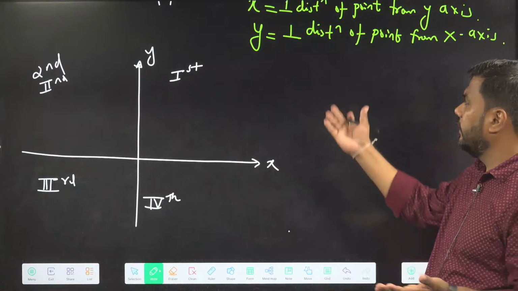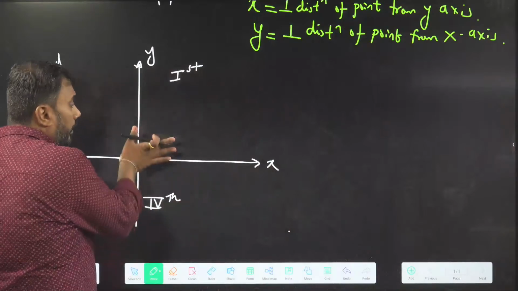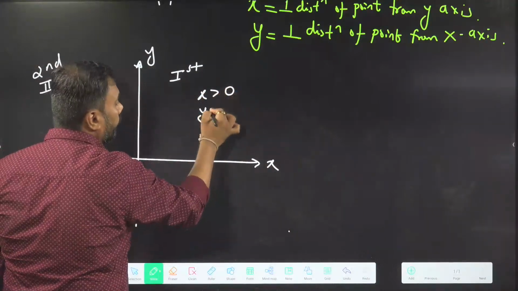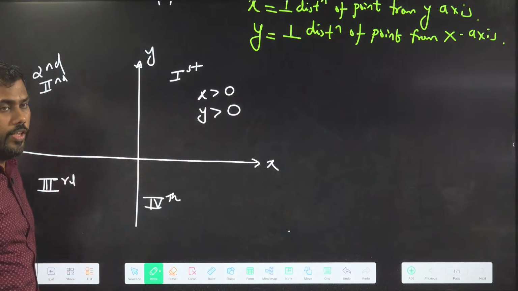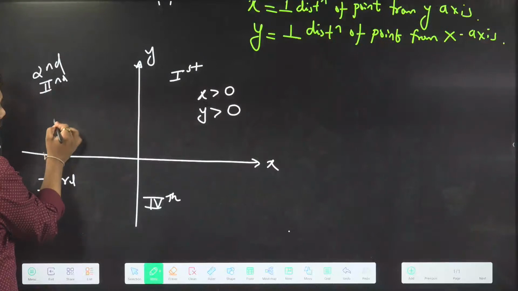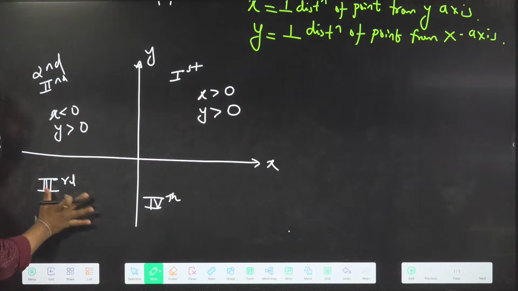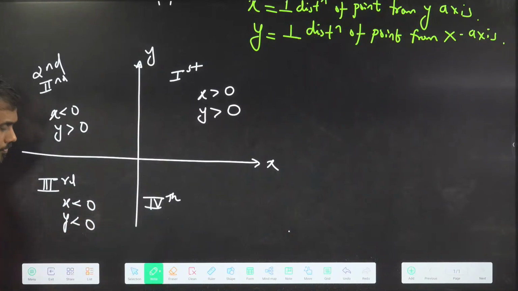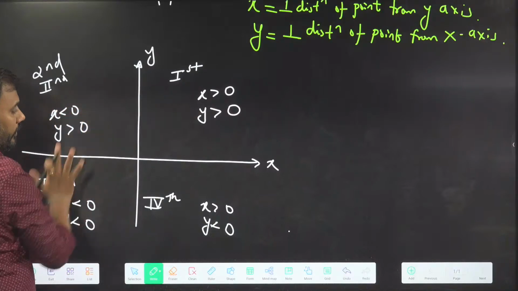So our coordinate plane, the x-axis and y-axis, divides the plane into four quadrants. In the first quadrant, the values of x and y both are positive. In the second quadrant, x is negative but y is positive. This is a property of quadrants. In the third quadrant, x is negative and y is also negative. And in the fourth quadrant, x is positive, y is negative. This is the property of the four quadrants.